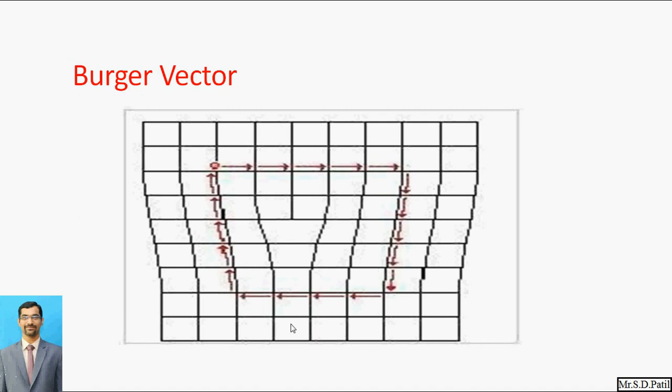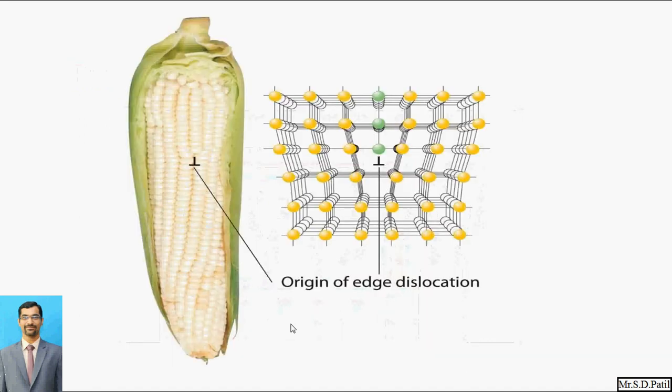This is a very important vector as far as edge dislocation and screw dislocation are concerned. This is one realistic example of the edge dislocation. Now we know about sweet corn. In that sweet corn, the kernels are structured in a well-arranged manner, but somewhere some kernels have deviated from their row. So this kind of deviation somewhere.